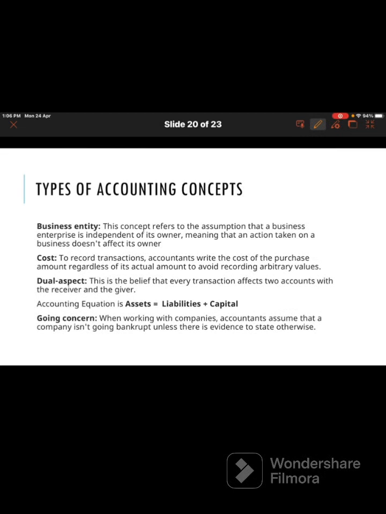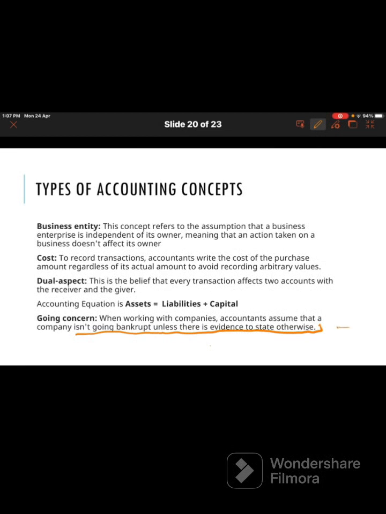The next concept is the going concern concept. Going concern concept means that a business firm will continue to carry on its activities for an indefinite period of time. When working with companies, accountants assume that a company isn't going bankrupt unless there is evidence to state otherwise. That means today we are recording a transaction, it doesn't mean tomorrow the company will get closed. It is assumed that the business or the firm will be working for an indefinite period. So this is the going concern concept.